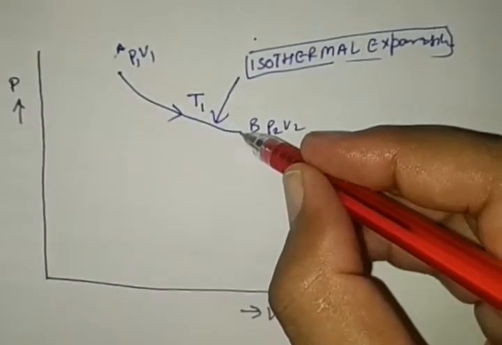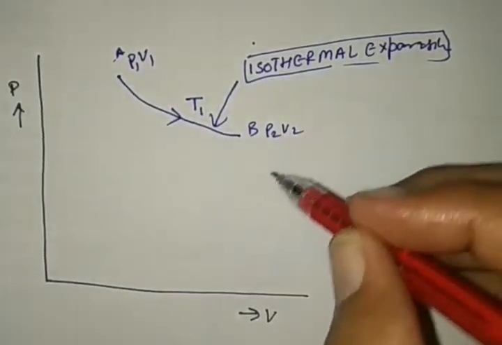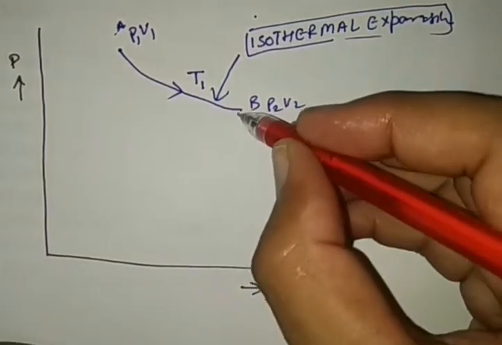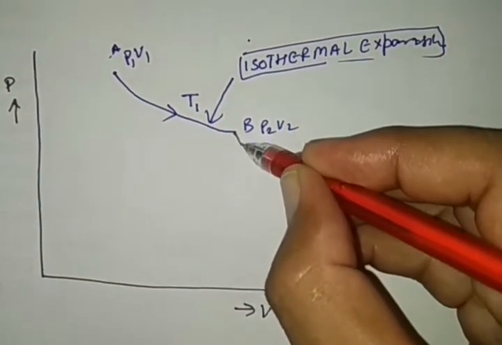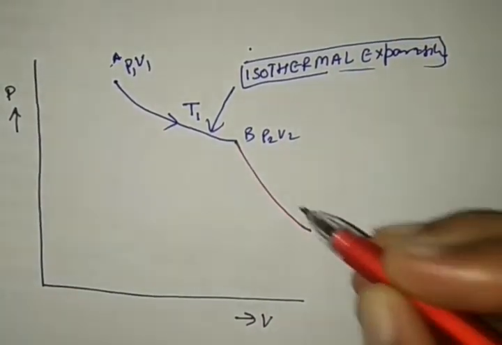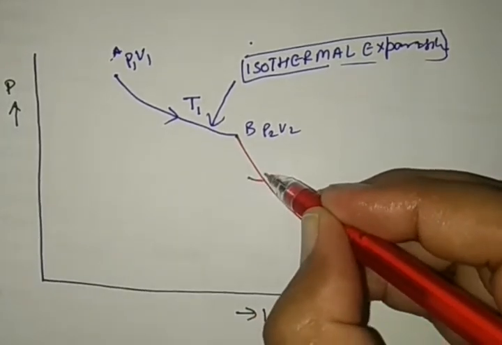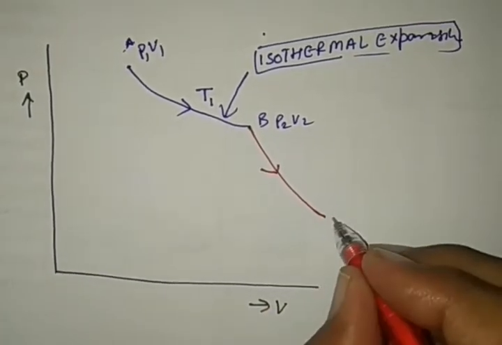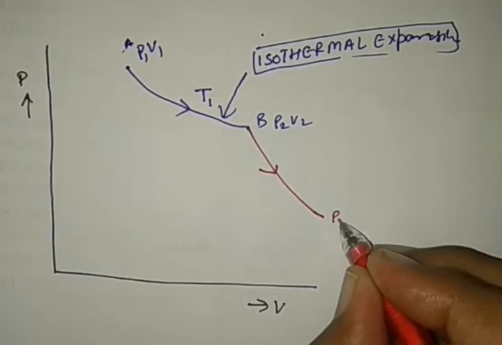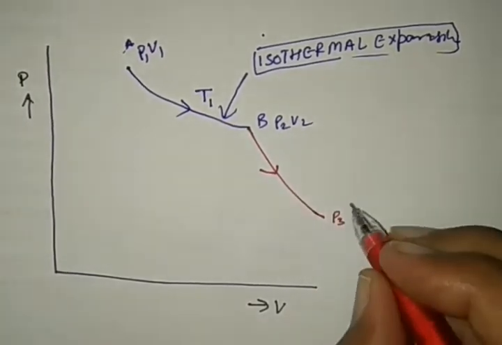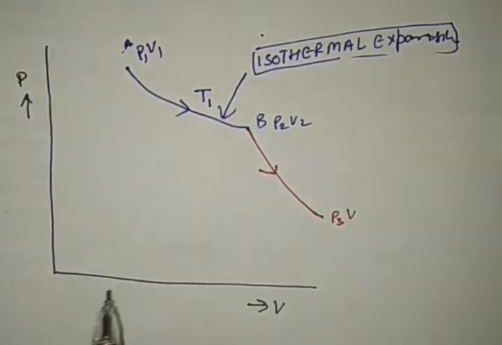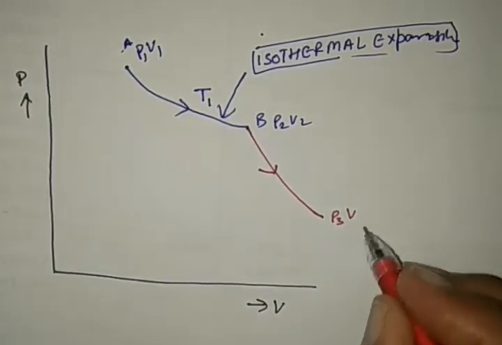Now it changes from P2 V2 to P3 V3 adiabatically. This is adiabatic expansion, guys. So pressure goes from P1 to P3 and volume expands from V2 to V3.